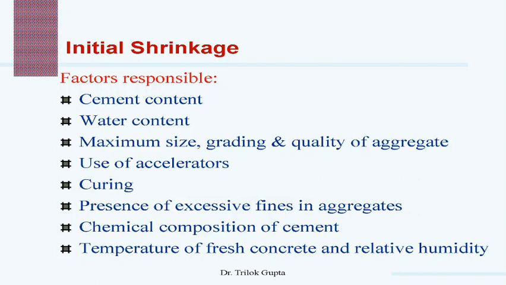Next is the chemical composition of cement. Now, the chemical composition of cement used for concrete and mortar also has some effect on the shrinkage, and it is less for cement having greater proportions of calcium silicate and lower proportions of alkalis like sodium and potassium oxide. Rapid hardening cement has greater shrinkage than ordinary Portland cement, that is the OPC.